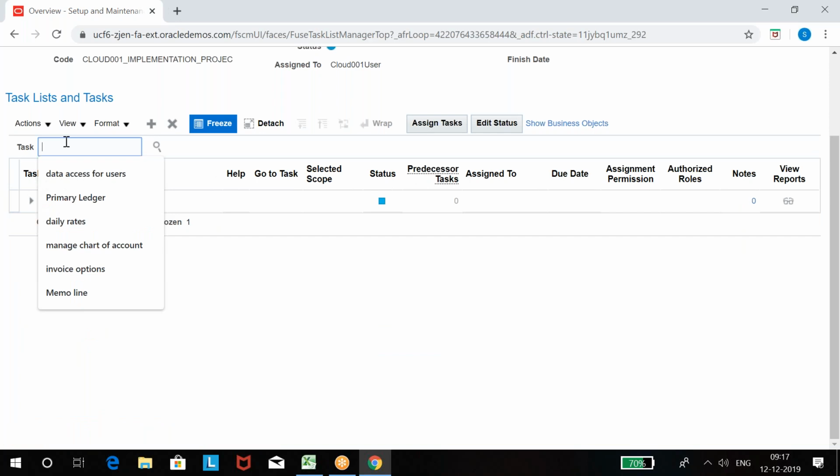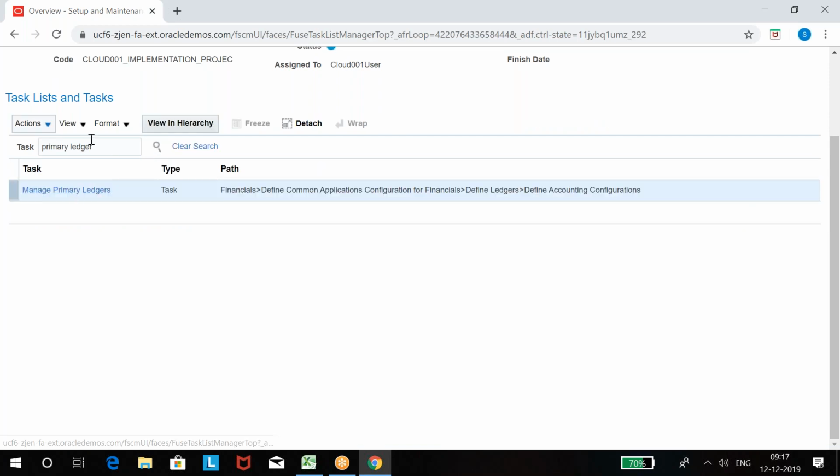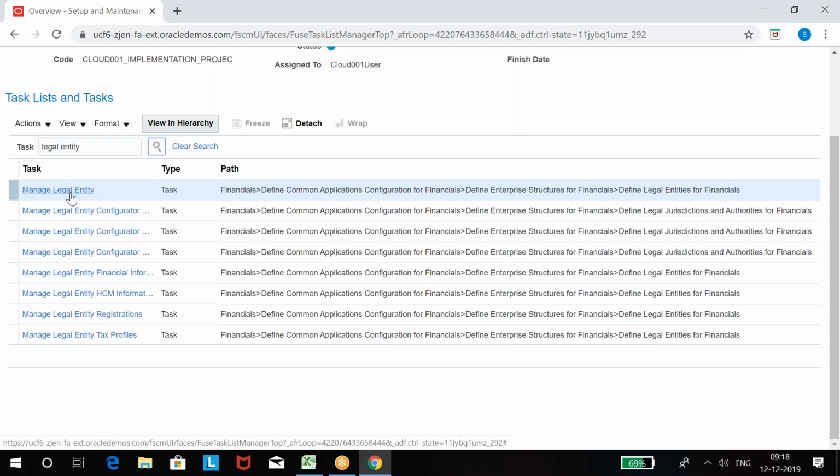Now I want to set up ledger. You can type directly ledger or primary ledger, and you get that task. I want to set up business unit, I get whatever business unit related task. I want to set up legal entity, I get legal entity related task.